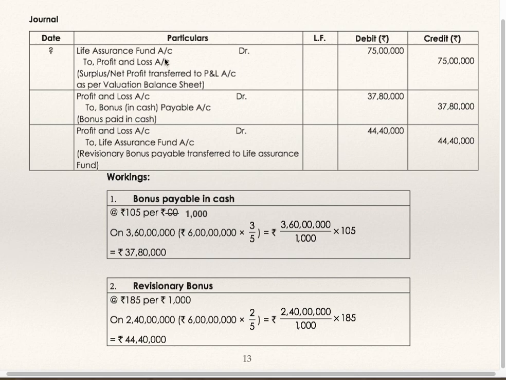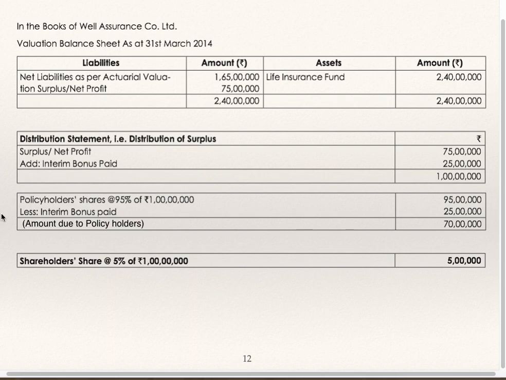Journal entries: life assurance fund account debit to profit and loss account 75 lakhs, net profit transferred to profit and loss account as per valuation balance sheet. As per valuation balance sheet, 75 lakhs is surplus. See, this is kept aside on the liability side as life insurance fund for paying to policyholders, but actuaries have found out that the liabilities would be only 1 crore 65 lakhs and not 2 crores 40 lakhs. So difference 75 lakhs is to be distributed.